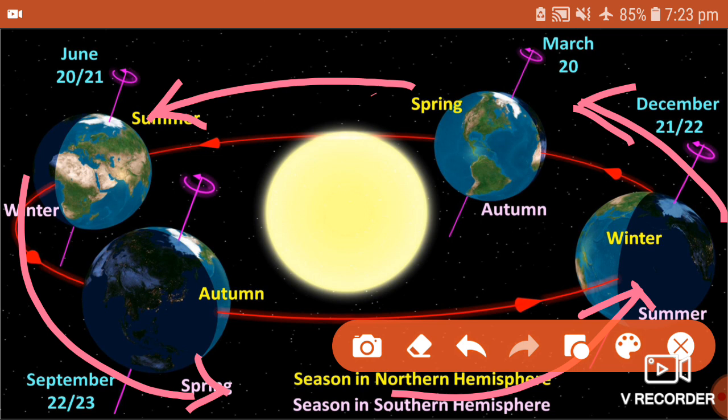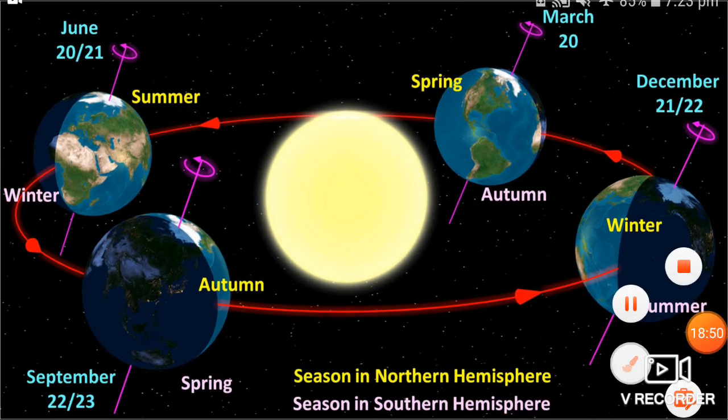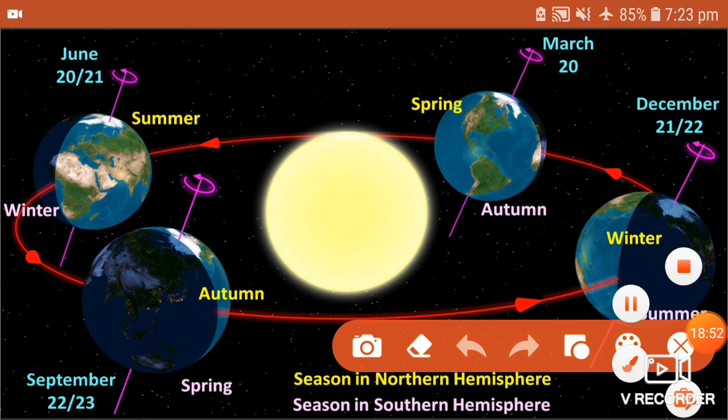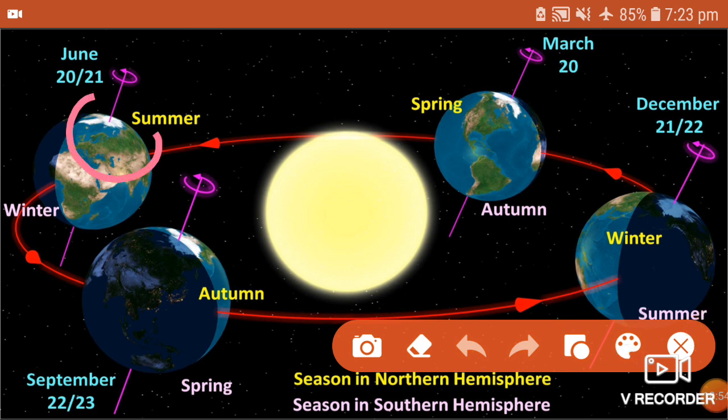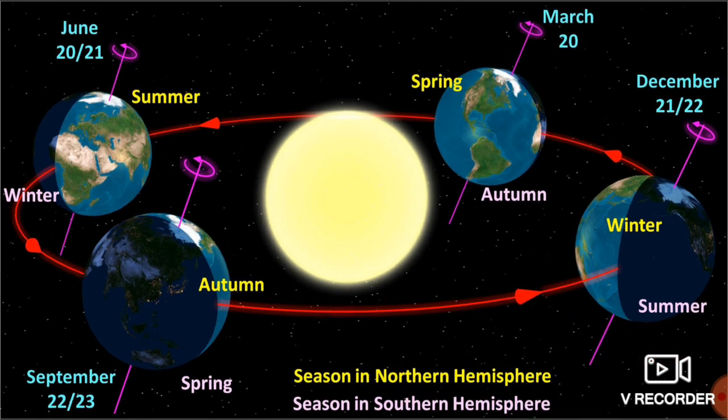This is one cycle around the sun, and another movement is taking place. You can recognize it here. It is shown here how the earth is rotating on its own axis, as well as at the same time rotating around the sun.